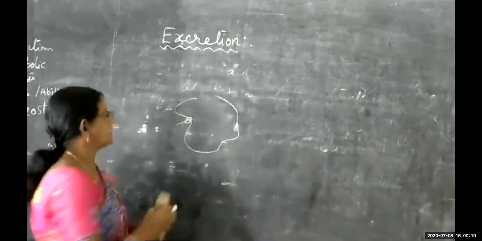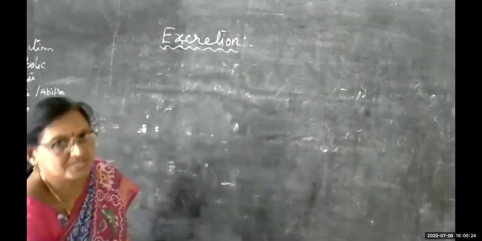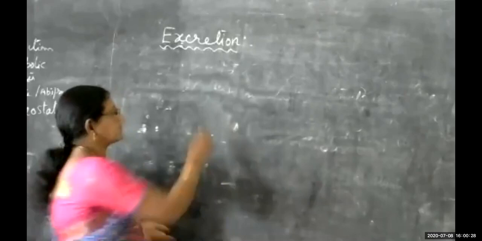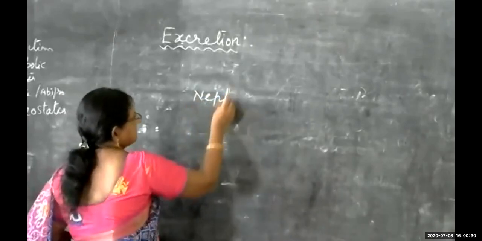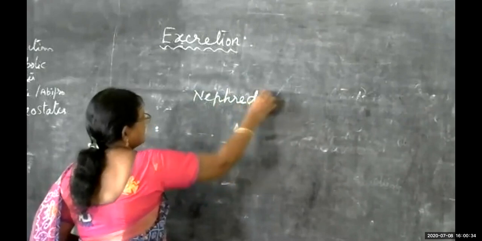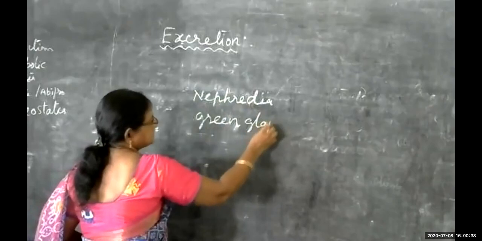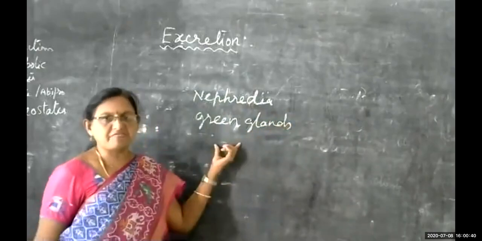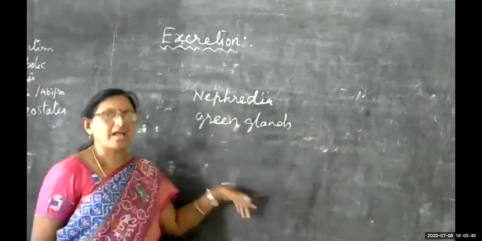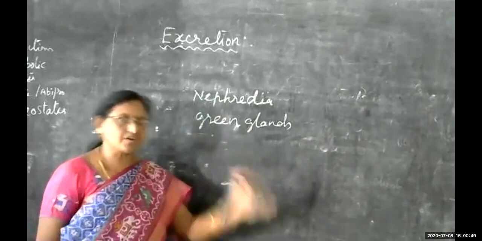Then when we see molluscs and annelids, in arthropods, there we have different excretory organs. Nephridia is one of the excretory organs. And green glands. So in arthropods, we can see green glands. Metanephridia, that is also another excretory organ. So when we talk about man, man is a highly evolved organism.